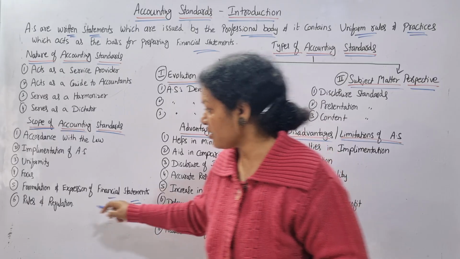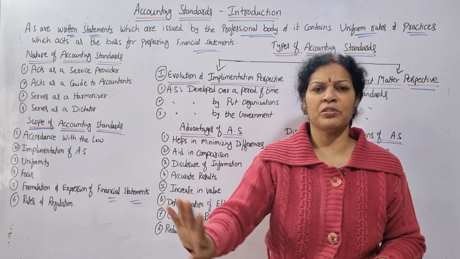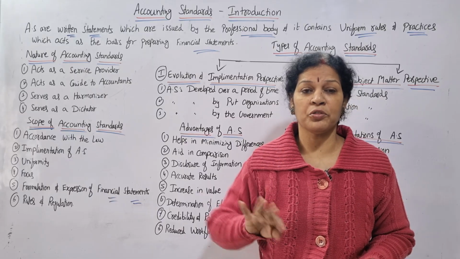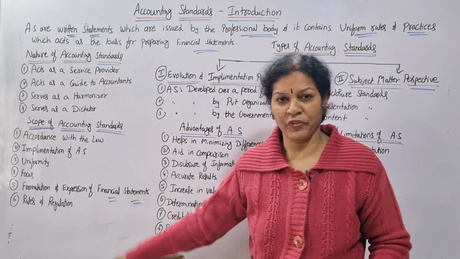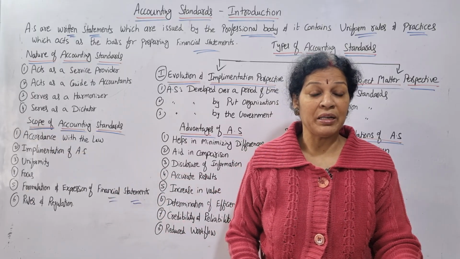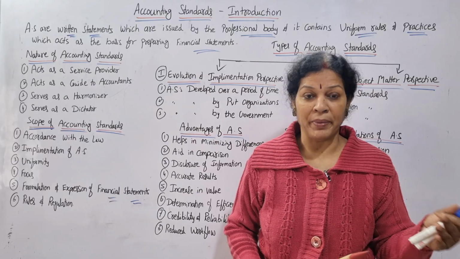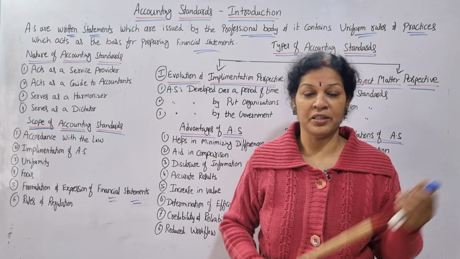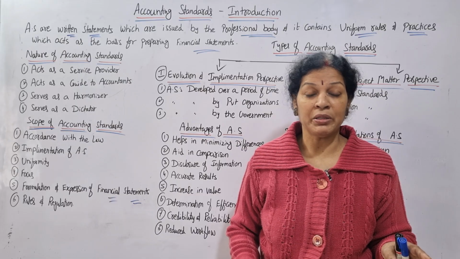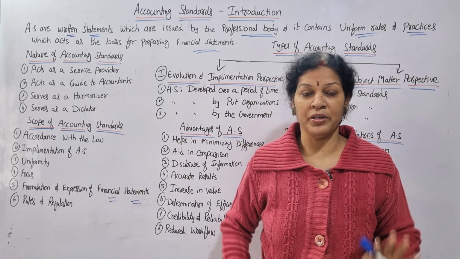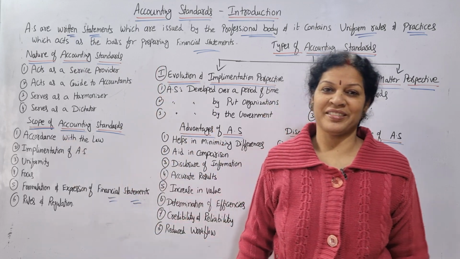Okay. And lastly, rules and regulations. Whatever they said, the same rules and regulations are to be followed, no alterations, no changes at all. Simple. Altogether, the scope of accounting standards is that whatever accounting standards, IAS, Indian accounting standards, are already prepared, the same format, the same method, the same rules and regulations, without any changes, without any alterations, they have to follow it as it is. The same matter we mentioned in different points.